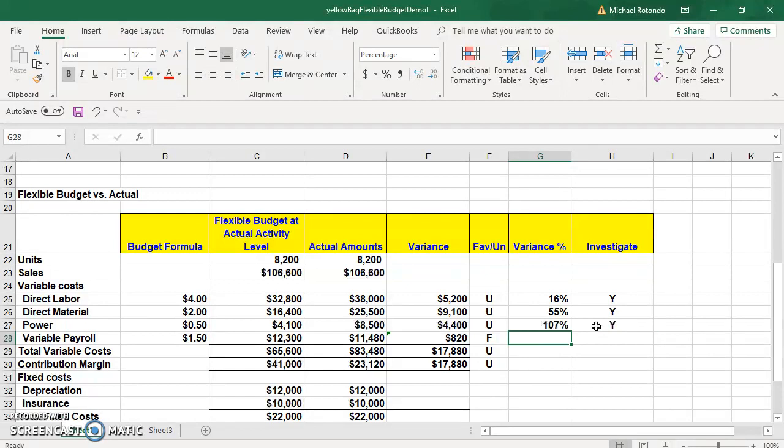For the variable payroll, we had an $820 favorable variance, and that comes out to be 7%. So management says we don't have to investigate that. Now, again, these are a result of this, so it doesn't have as much meaning because whatever we find out here would help us determine that. But to just finish it out, take a look at it. So that's 27%.